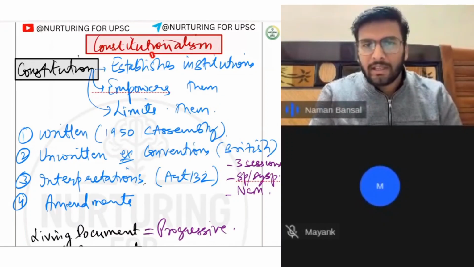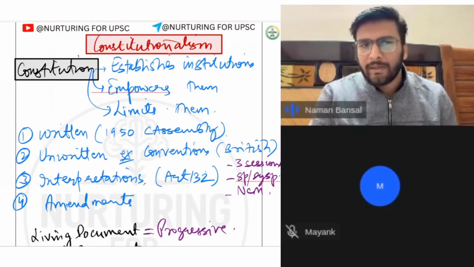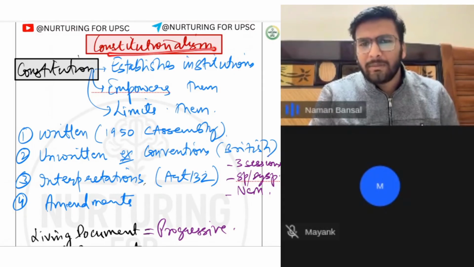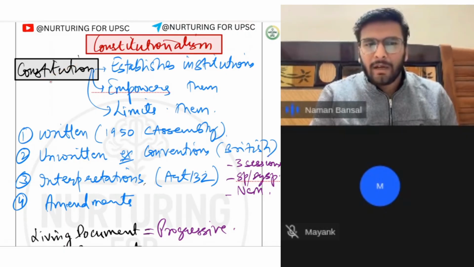Constitutionalism. This is what they have been asking again and again, four or five times lately. After 2017, I guess they started asking it, and in the last 8 or 9 years, they have asked this 4 or 5 times. So constitutional basically means that there is a document which governs our governance system, our political system, how the state is to be run, how the state will exercise its power, and how it will be limited by various forces.